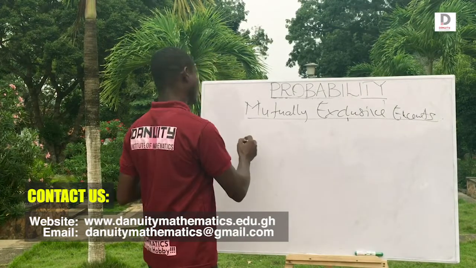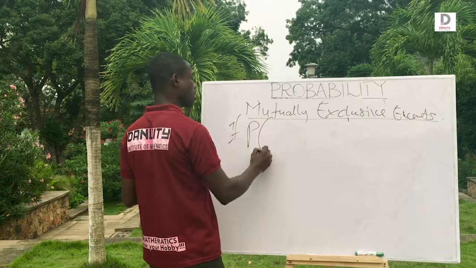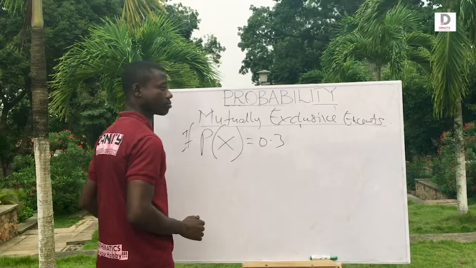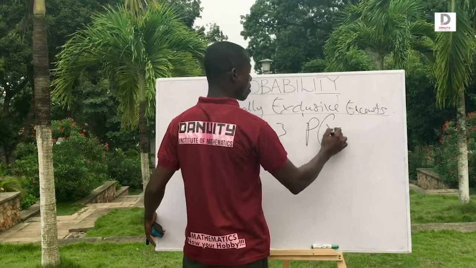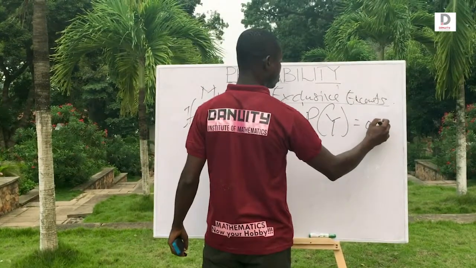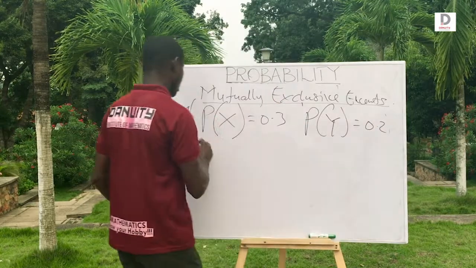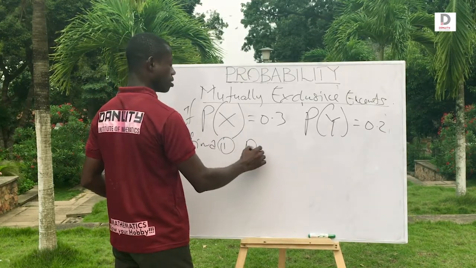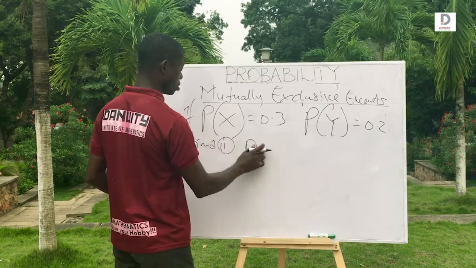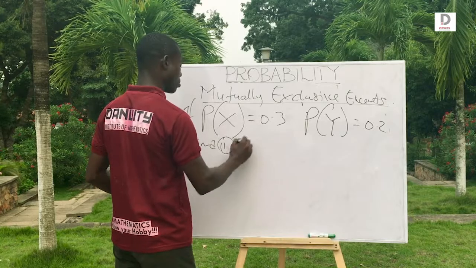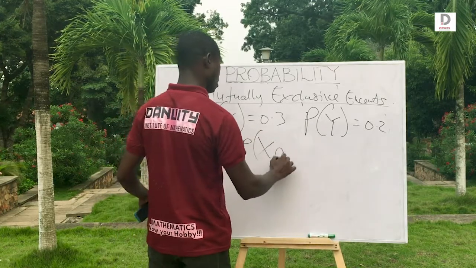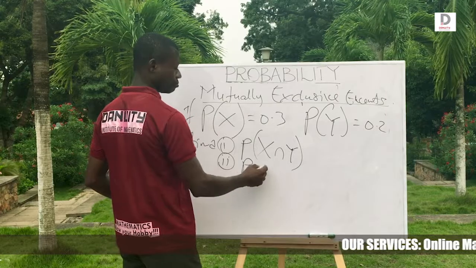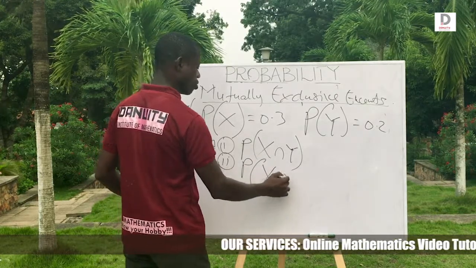Now, there are cases like this. For instance, example: if the probability that x equals 0.3 and the probability that y is also equal to, let's say, 0.2, find the probability of x intersection y, and find the probability of x union y.